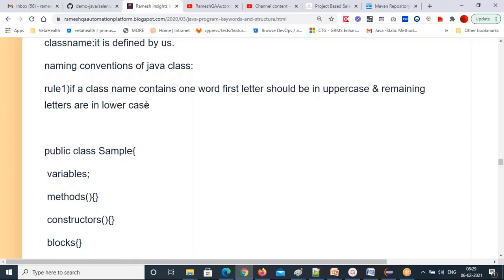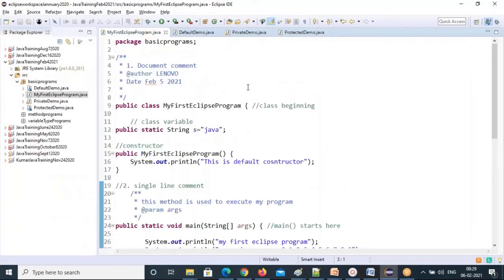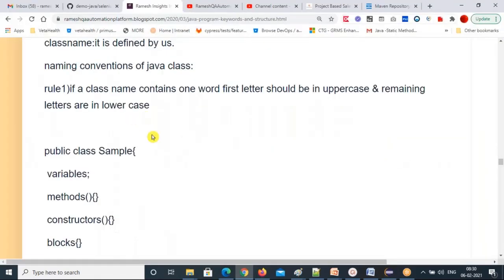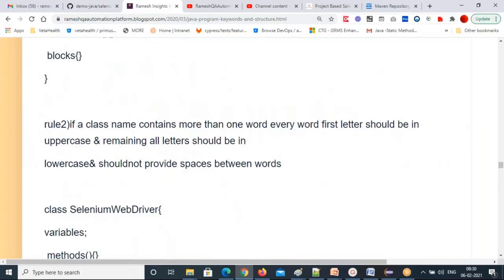Even I used it here. I used other classes, but I followed the naming conventions. See, Protected with P capital, Demo with D capital, every word's first letter in uppercase. The same naming conventions apply everywhere; it doesn't change from class to class. That's why the naming convention is global. Everywhere, if you are creating a class or calling a class, you have to follow these naming conventions.